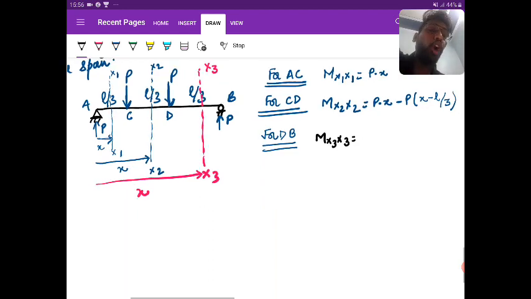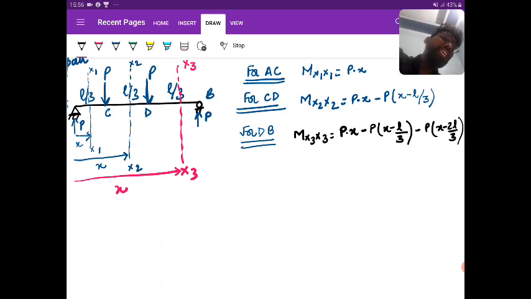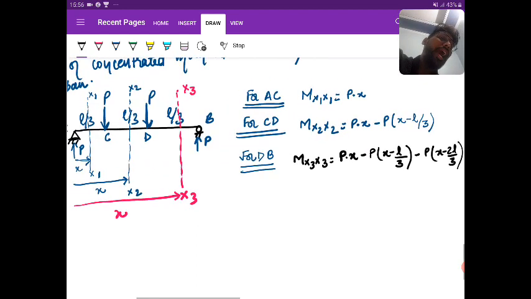Move left to right, go one by one. First, the upward load of P creates a clockwise moment, so it is P into H, minus P into H minus L by 3, the next load acting downward at C, minus P into H minus 2L by 3. So these are the different moments acting at AC, CD and DB.